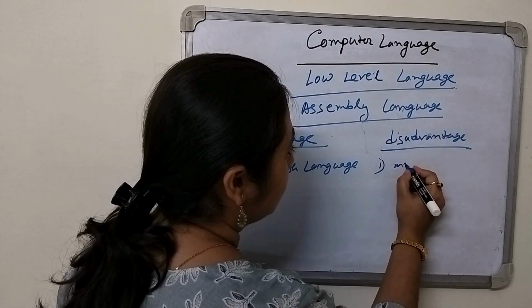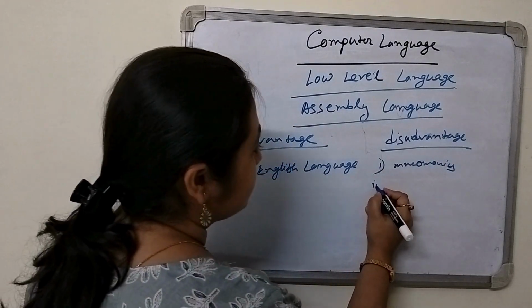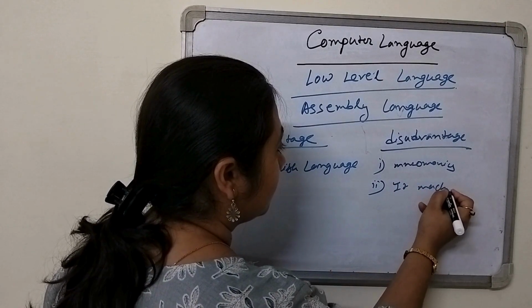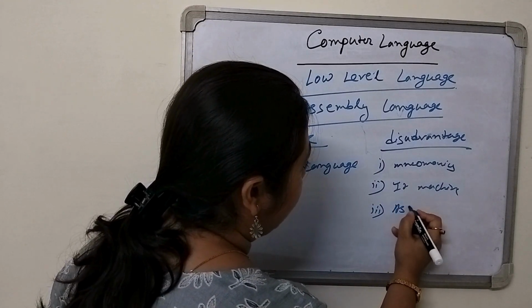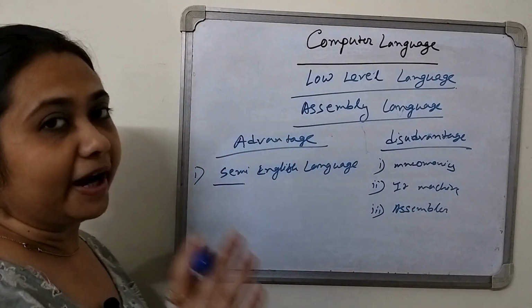We have to remember mnemonics. Next, it is also machine dependent, and third, an assembler is needed. Assembler means it is not binary related.